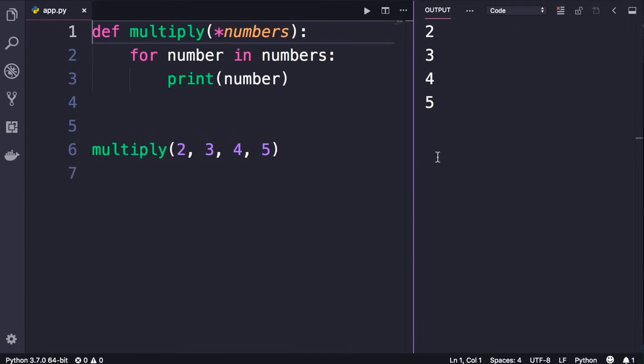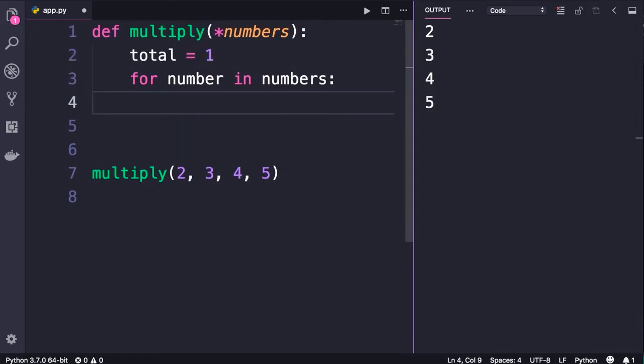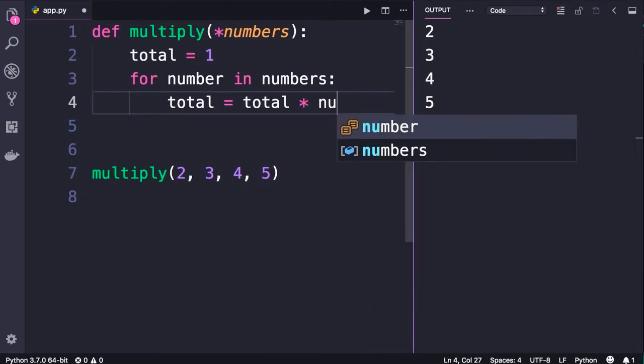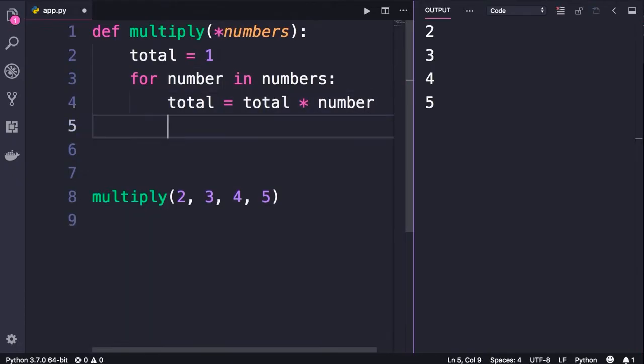So now with a simple change, we can calculate the product of all these numbers. All we have to do is to define a variable like total. Initially, we set it to 1, and then in each iteration, we get total and multiply it by the current number. Or we can rewrite this statement using an augmented assignment operator.